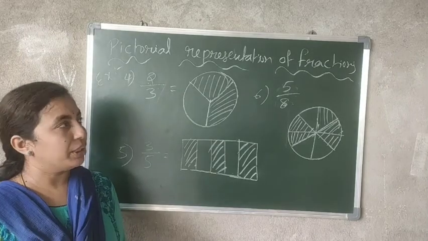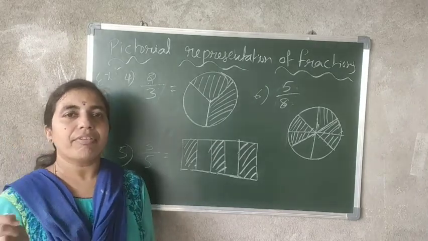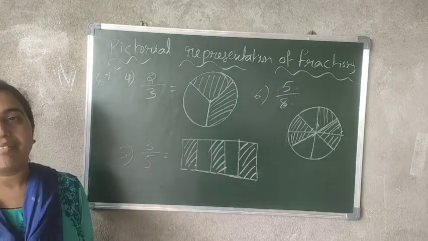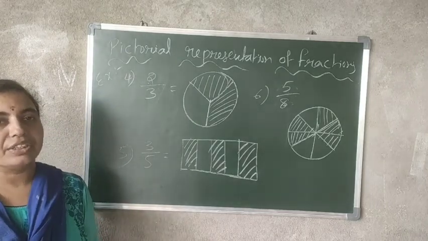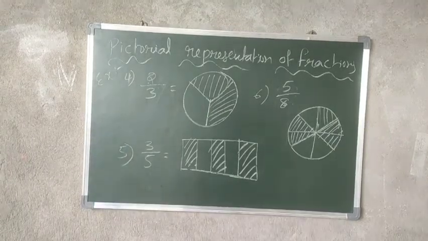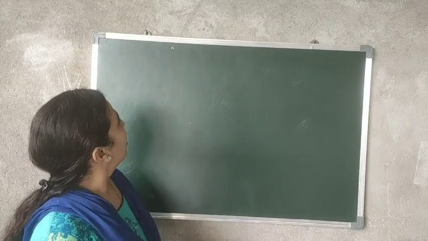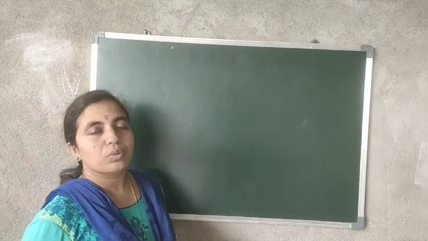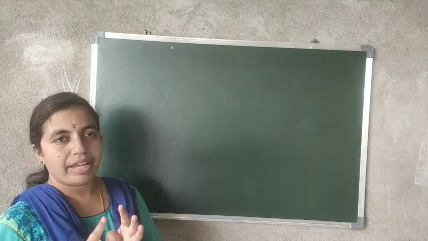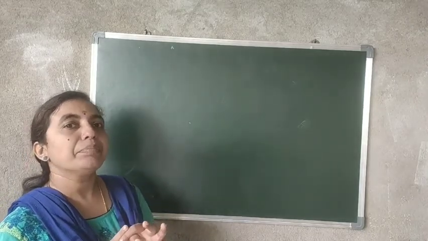So this is the pictorial representation of fractions. Okay. So, next we have types of fractions. We have learned fractions and the pictorial representation of fractions. Next, types of fractions.